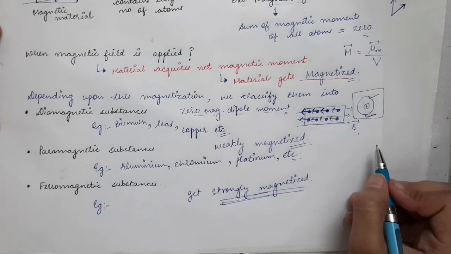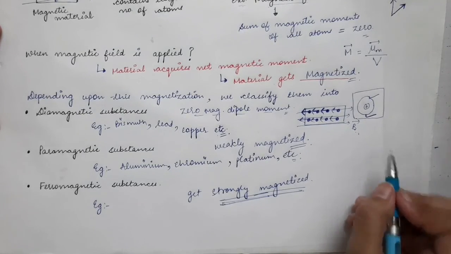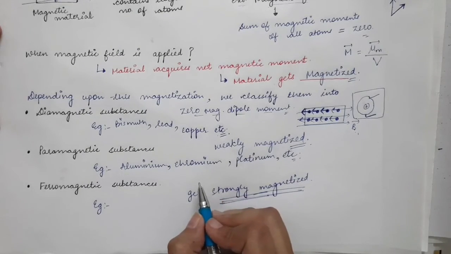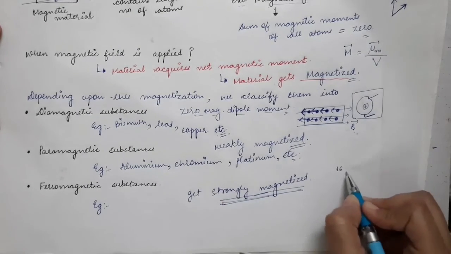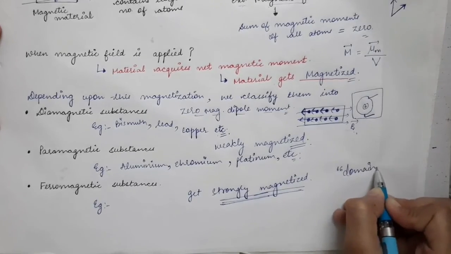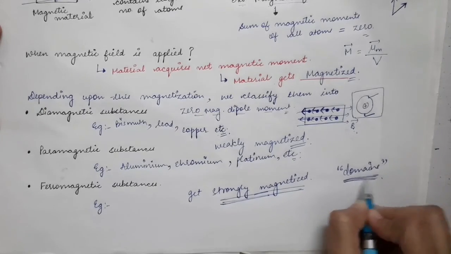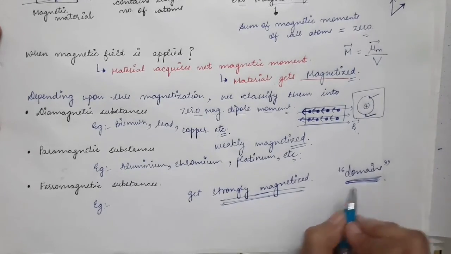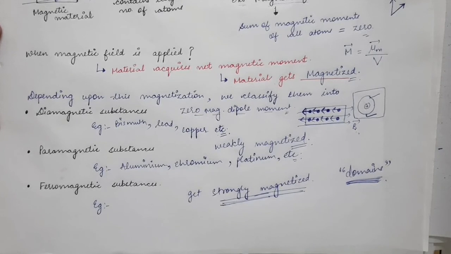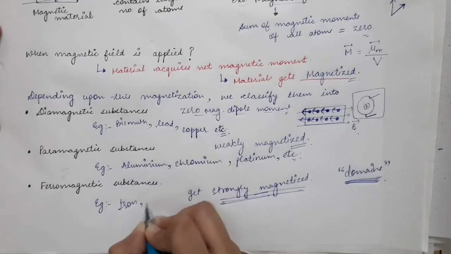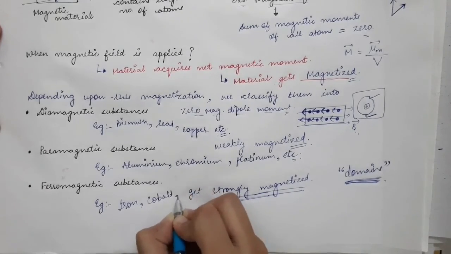The reason we will see in the upcoming lectures, and the reason is that the ferromagnetic substances have certain regions in them which are called domains. That we will study in the upcoming lectures. Due to the presence of these domains, the ferromagnetic substances get strongly magnetized when placed in an external magnetic field. Examples of ferromagnetic substances are iron, cobalt, nickel.